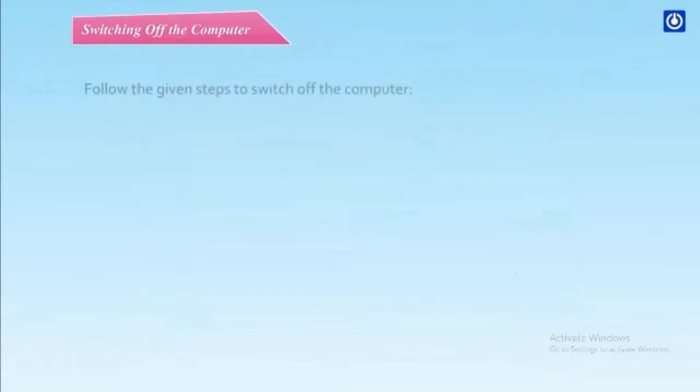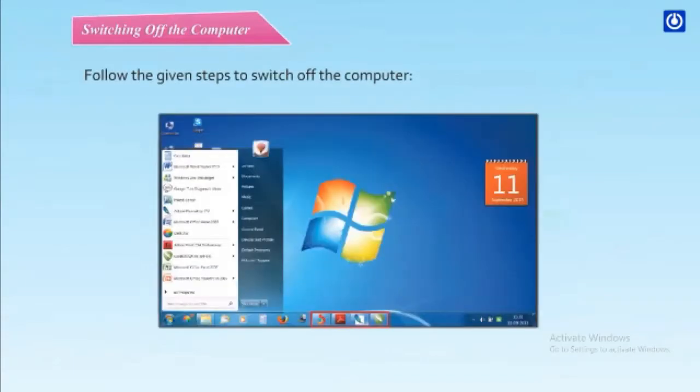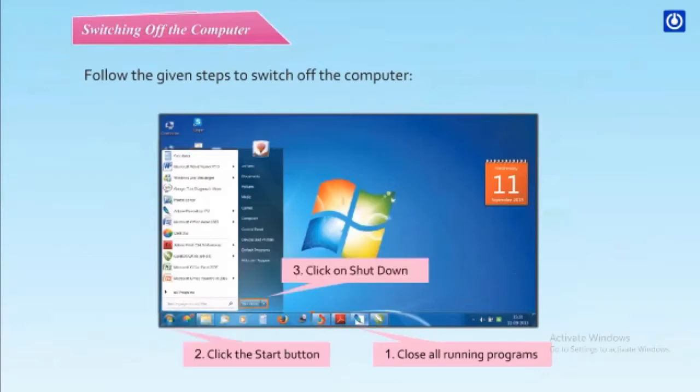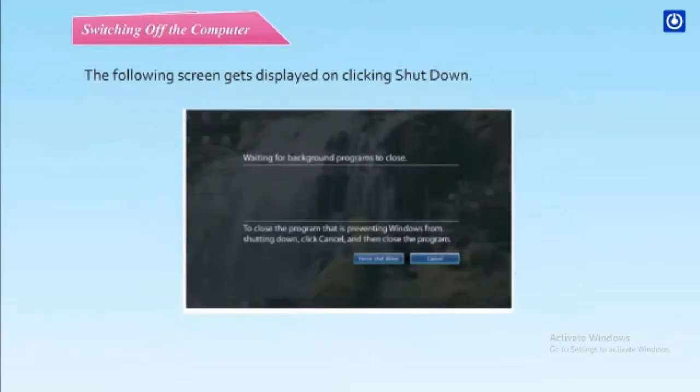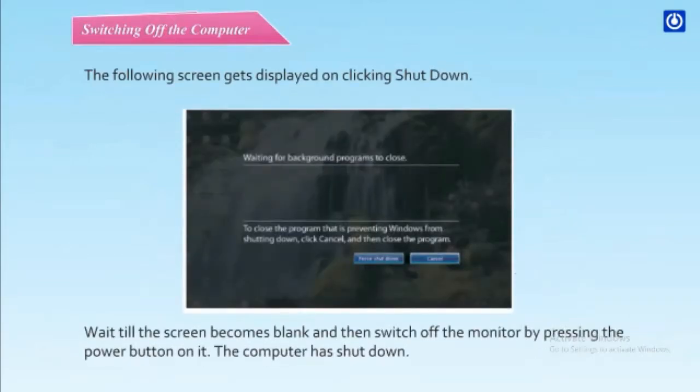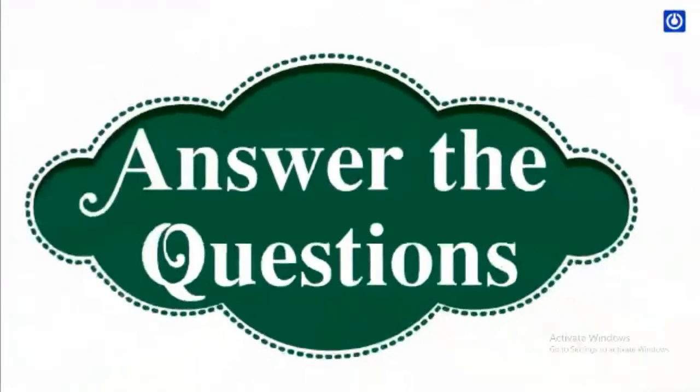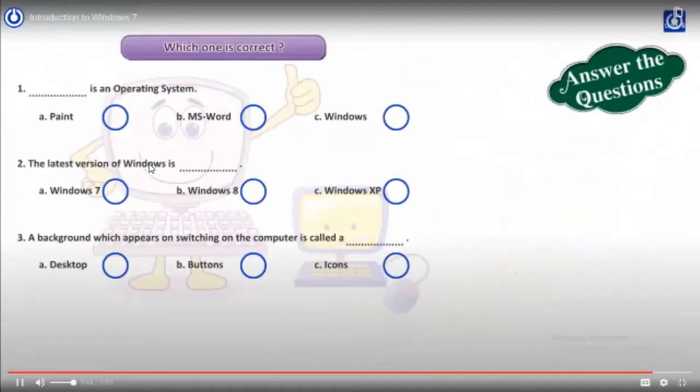Switching off the computer. Follow the given steps to switch off the computer. Close all running programs. Click the Start button. Click on Shutdown. The following screen gets displayed on clicking Shutdown. Wait till the screen becomes blank and then switch off the monitor by pressing the power button on it. The computer has shut down. Which one is correct?